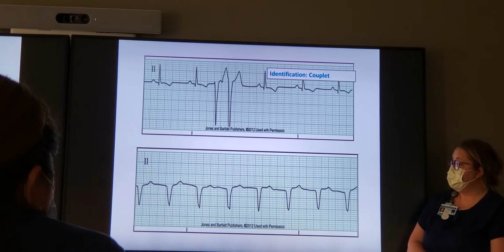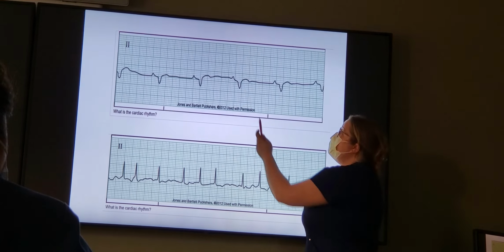Good job. Our top one, are we regular or irregular? Regular. Do we have P waves? Yes. This is not an entire QRS. This is a P wave and QRS. It's an ugly strip. Remember, they're tricky. So we have a P wave, QRS, T. P wave, QRS, T. So we do have P waves. Do we have any problems with our PR interval? No, it's normal, less than 5 boxes. Measure this one right here: we leave the line, we go over 1, 2, 3, 4, exactly 5 boxes, so we're good. It remains the same.